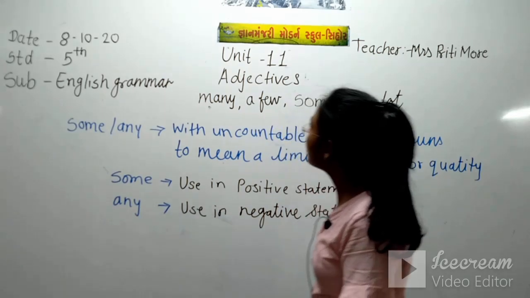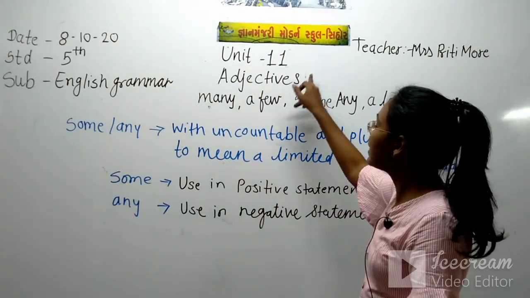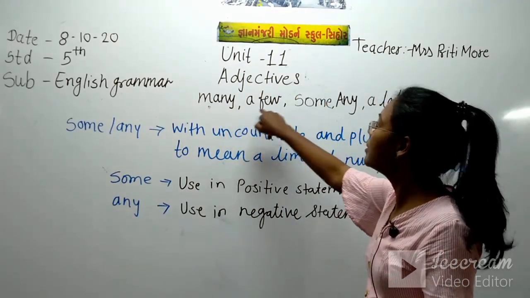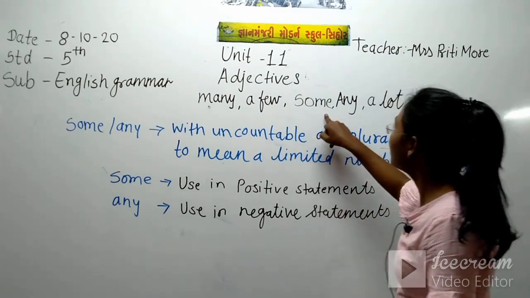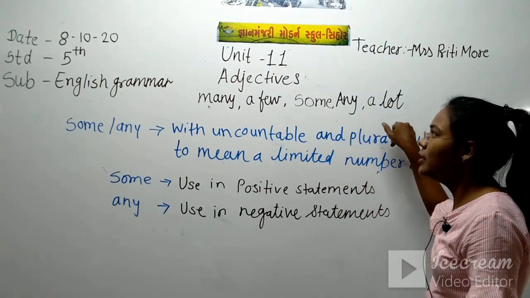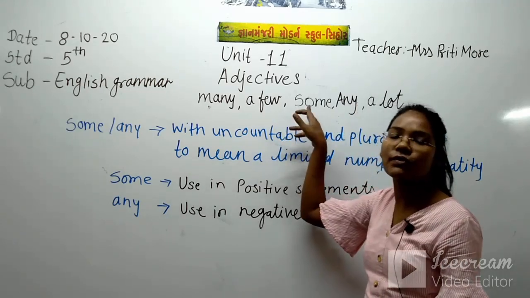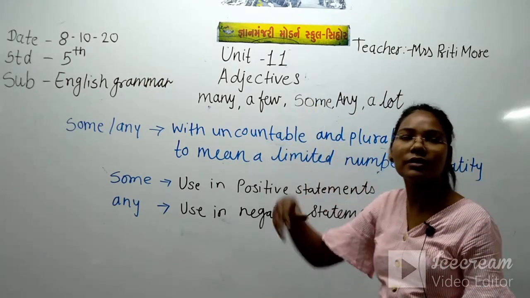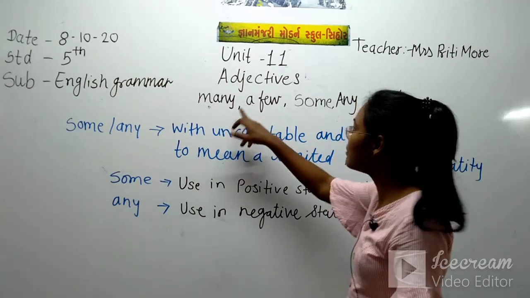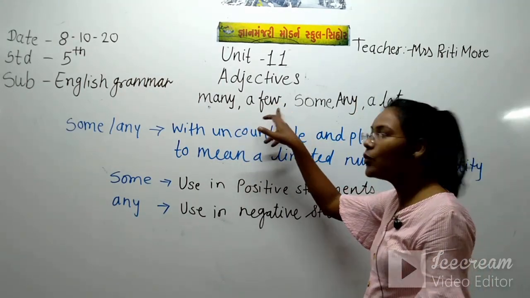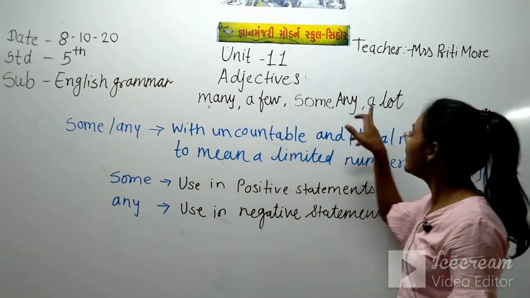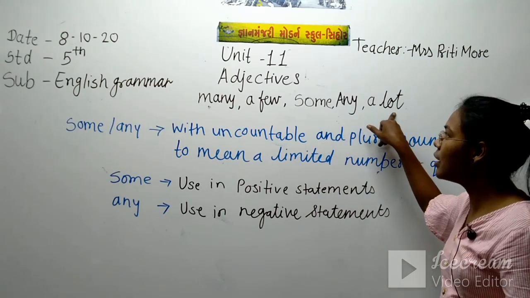Today we are going to start Unit 11 Adjective: many, a few, some, any, a lot. Everyone is very confused while using these words because they don't know when to use many, when to use few, when to use some, when to use any and a lot.